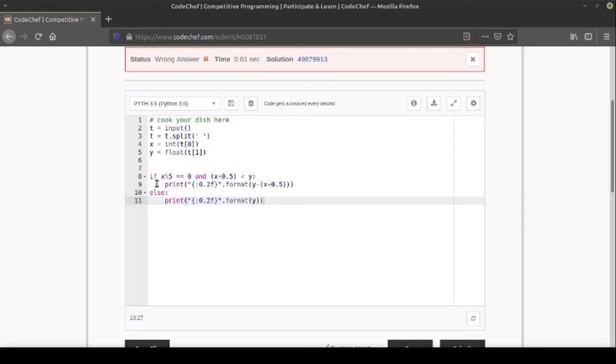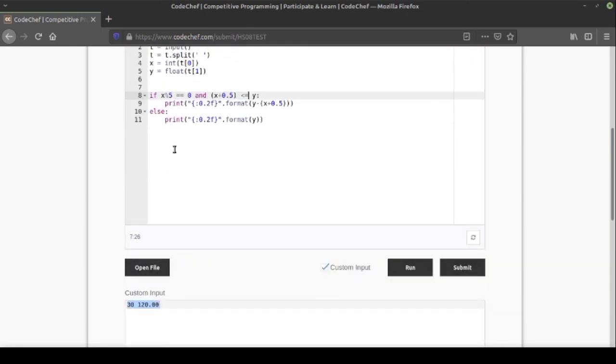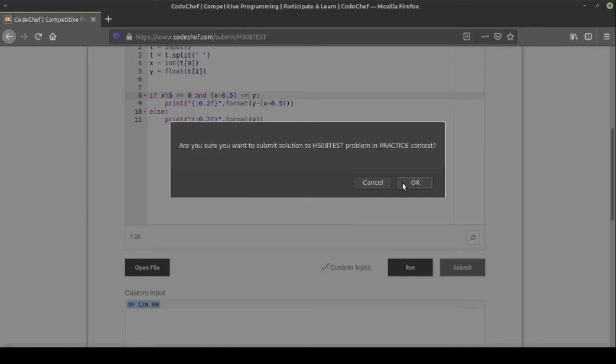So to debug, first of all the condition that X is a multiple of 5, this is correct, and there is enough balance. Enough balance means X plus 0.5 should be less than the account balance, but here it could also be equal to the account balance. So that condition is not taken here. So I think there should be the problem. Let's try this and submit it again.